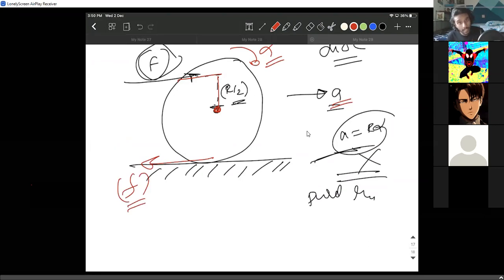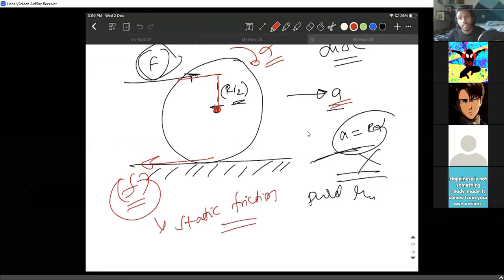And clearly observe, this friction is a static friction. Why is it static friction? Because the point at the contact with the surface has zero velocity, there is no slipping. As long as there is no sliding, whatever is happening, like let us say I move both my hands, there is friction between them but there is no sliding.